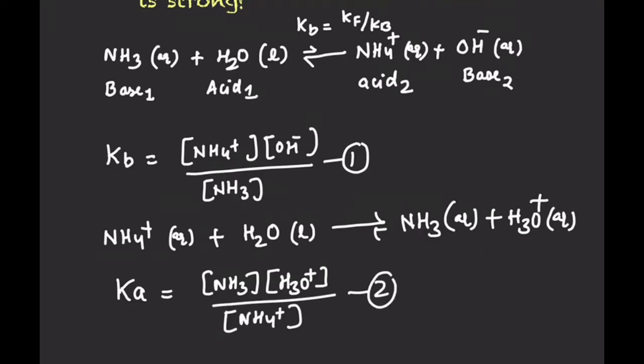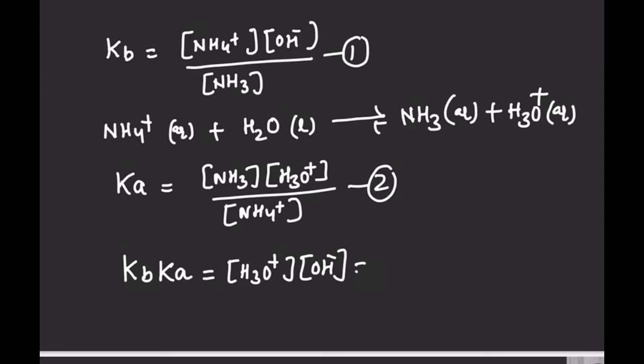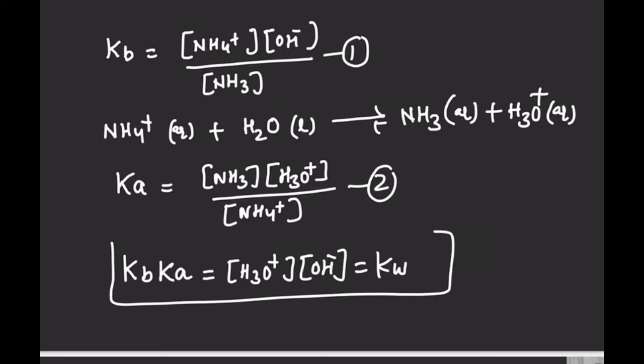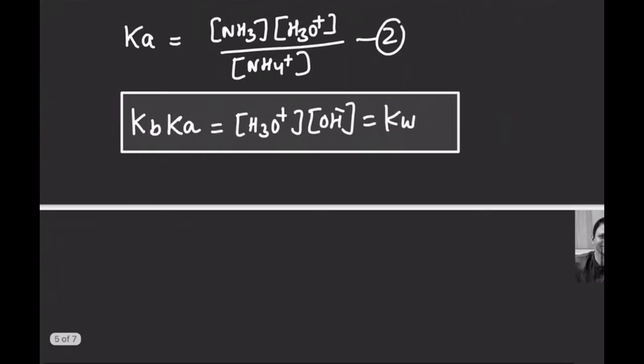If I multiply the left hand sides of equations 1 and 2, we can write Kb into Ka. On the right hand side, ammonia is there in the numerator and denominator, so it will cancel out. Ammonium ion is there in the numerator and denominator, so it will cancel out. So on the right hand side we get the concentration of H3O plus ion times the concentration of OH minus ion, which is equal to Kw. So again we have proved that for a base and its conjugate acid, Kb into Ka is equal to Kw in aqueous medium. And now we want to understand the second point.